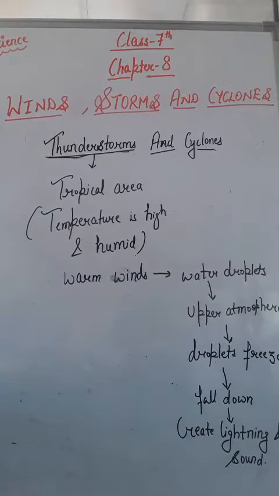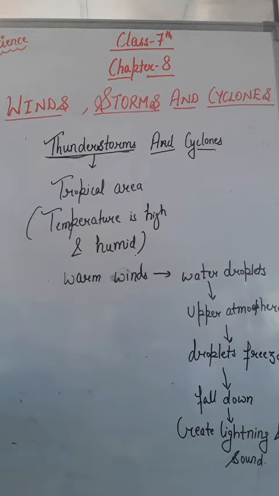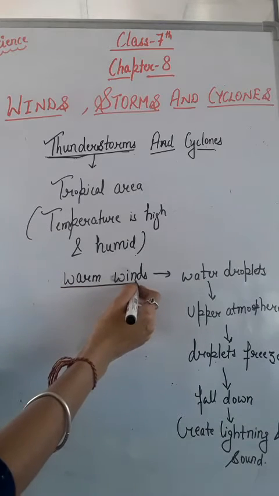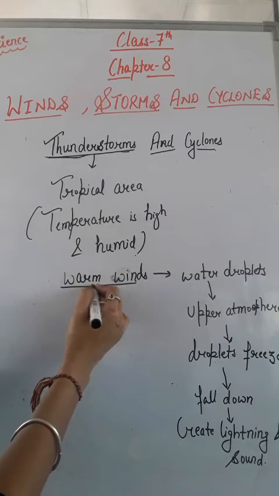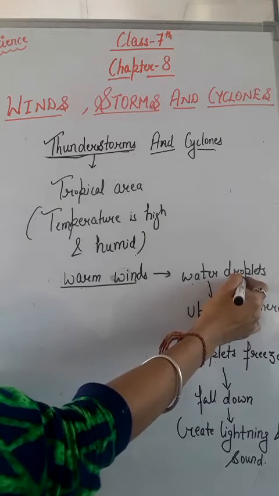So we know that if any place has a high temperature, then the warm winds move in an upward direction, and these winds also carry some water droplets with them. You know about the water cycle, right?